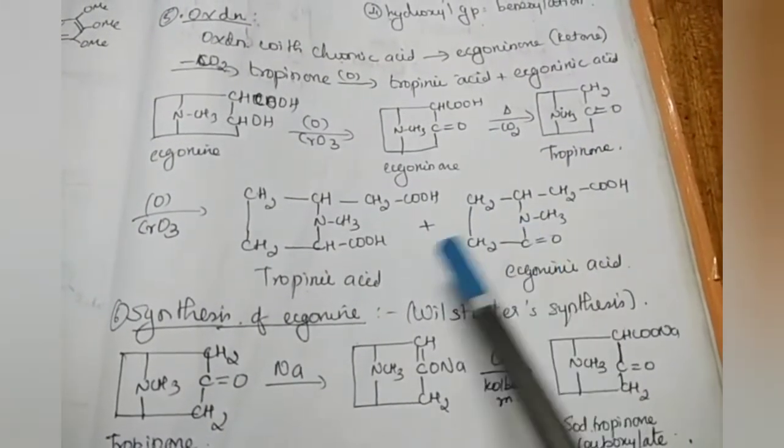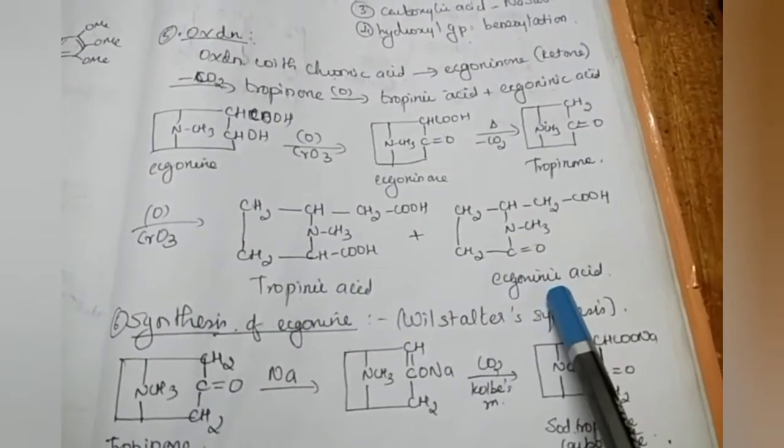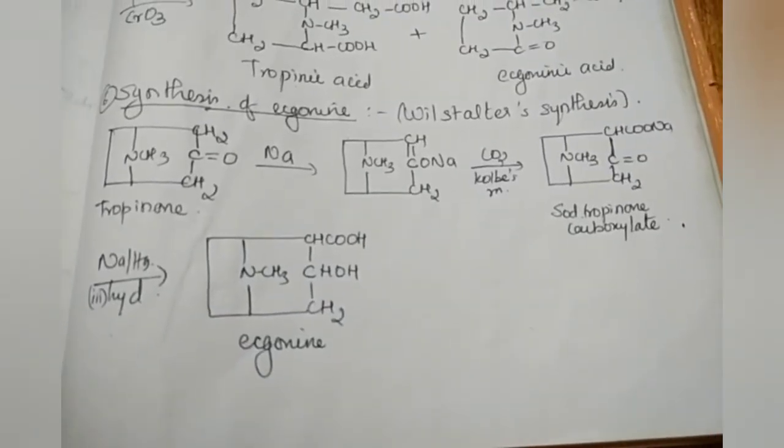Again we are oxidizing this ketone with chromic acid. We all know on oxidation of a ketone we get a carboxylic acid. The same here, but we get two products, tropinic acid and ecgoninic acid. The difference you can see, CH2, CH2COOH, both sides, NCH3, and the difference comes in this part. CHCOOH means tropinic acid and C double bond O is ecgoninic acid. From the above said facts, we can determine the structure of ecgonine as this structure. Further, we have to confirm the structure of ecgonine by its synthesis.